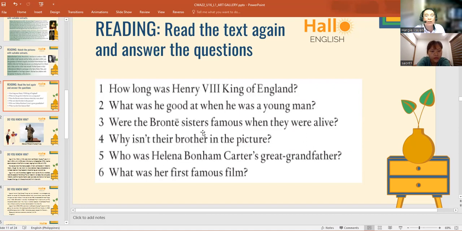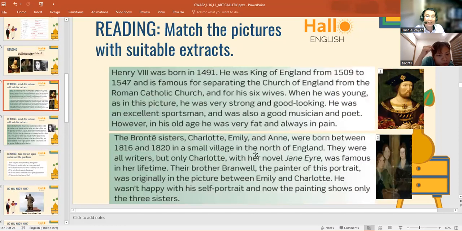Were the Bronte sisters famous when they were alive? Can you please read the question? Were the Bronte sisters famous when they were alive? Okay, when they were alive. The Bronte sisters, when they were alive, were they famous? Painter. Oh, painter. It's true. I don't remember.